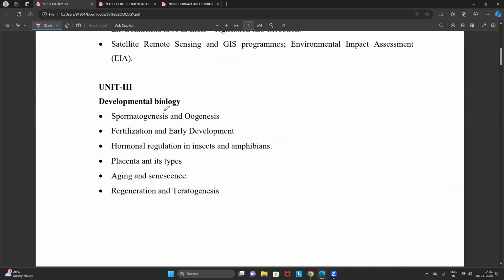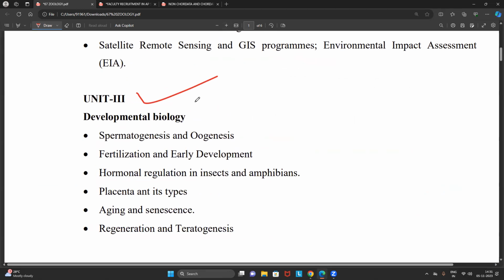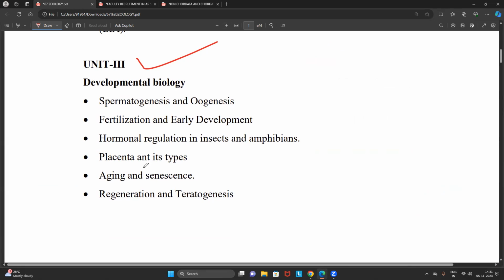Then after that, again, a very, very important unit that every aspirant has to read is developmental biology. Why is developmental biology very important, friends? Because it will cover most of the marks. In your zoology syllabus, I don't know why they have mentioned it like that, but it is such a simple syllabus. But we have to read it in depth. Spermatogenesis and oogenesis, which are basically called gametogenesis. When we read spermatogenesis, we have to understand the entire hormonal control, what capacitation is, and where it will occur. We have to read everything.